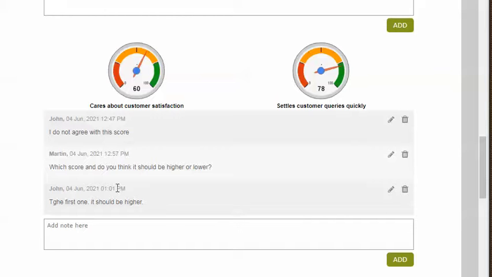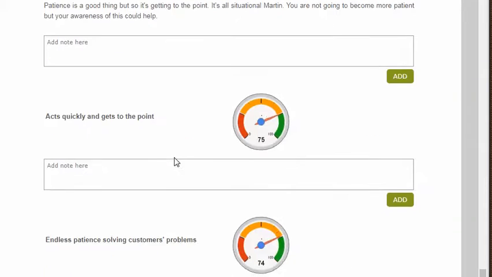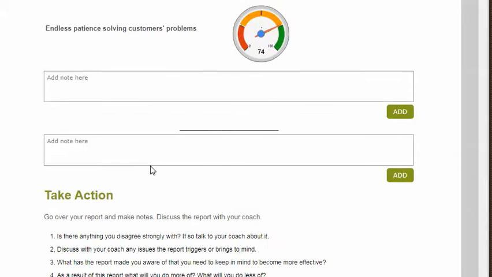And then John has replied to that again. So you can see a dialogue starts to take shape about this very specific pair of gauges. And you can have a dialogue like that ongoing and expanding anywhere where you find a box. And there's plenty of boxes, so it's really easy to see what's going on and develop that.